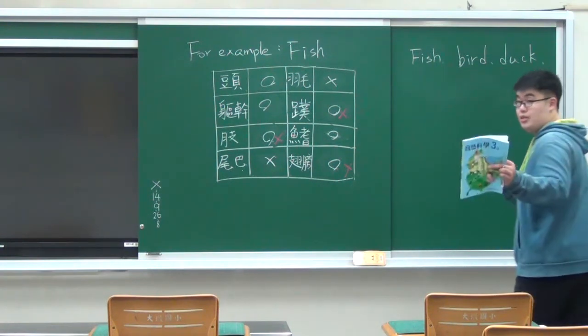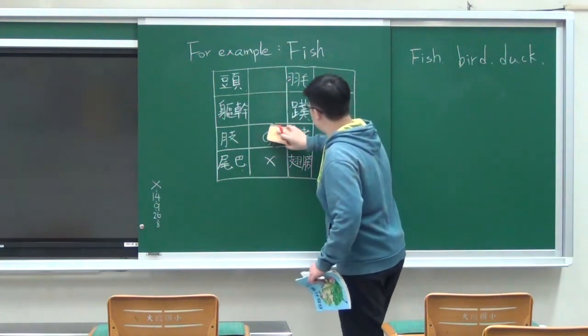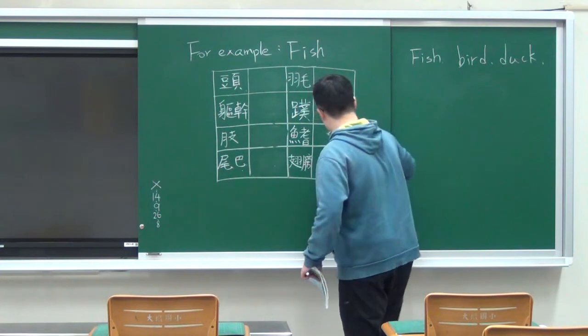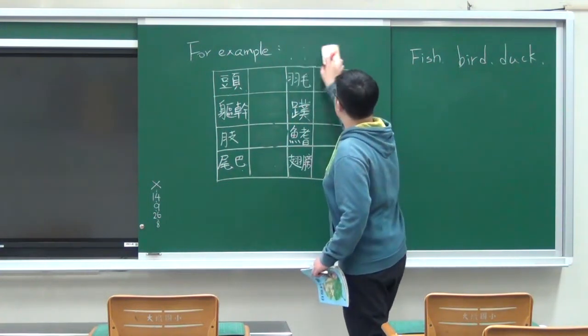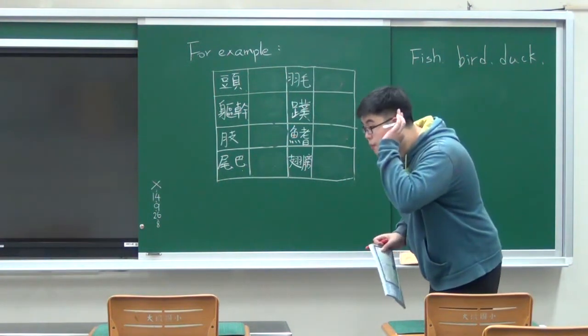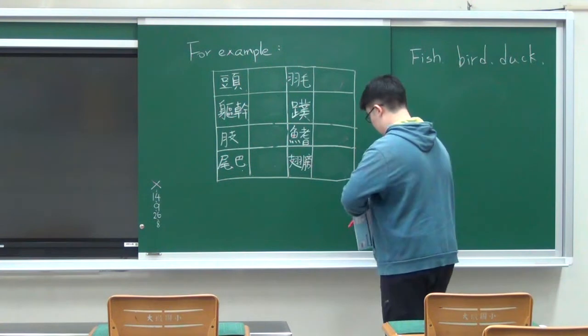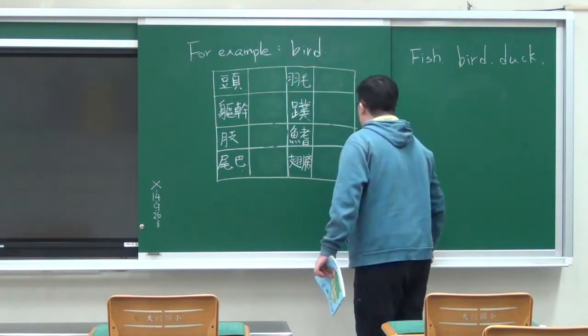Now it is group B's turn. So group B, your topic is, louder, bird. Good. Your topic is bird, and your answer.